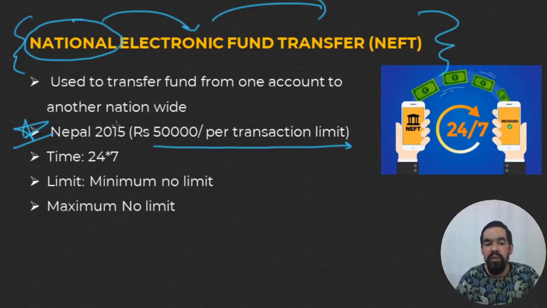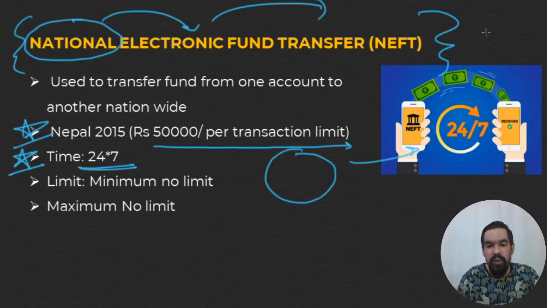The other change is something new. On December 16, 2019, RBI announced that NEFT transactions are available round the clock, which means 24 into 7, as you can see in this image.